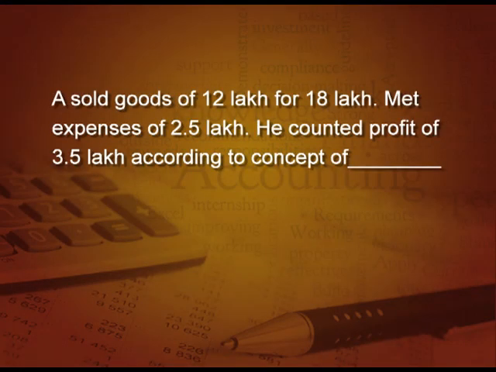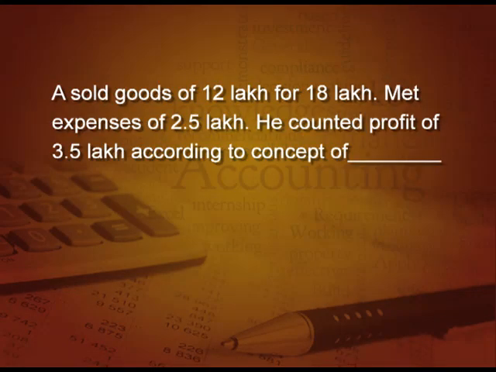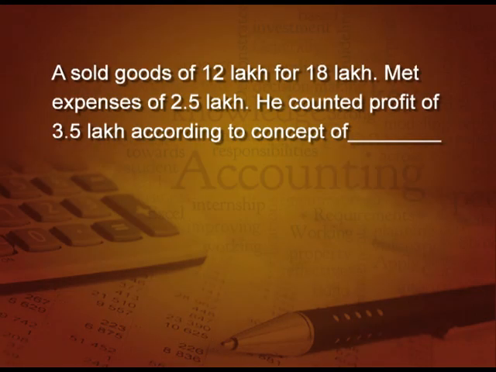A sold goods of 12 lakh for 18 lakhs. So, he is making a profit of 6 lakh. Now, he met the expenses of 2.5 lakhs from that. He is counting a net profit of 3.5 lakh. Now, this is according to which concept?